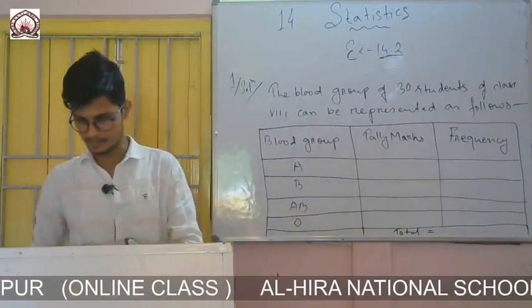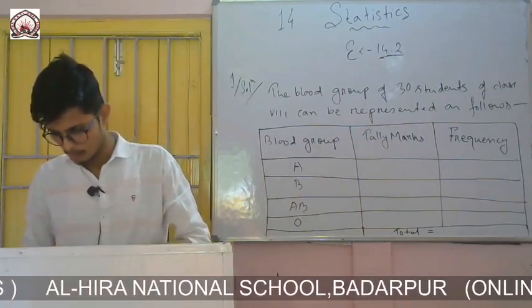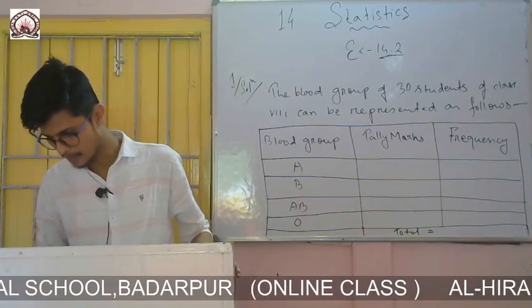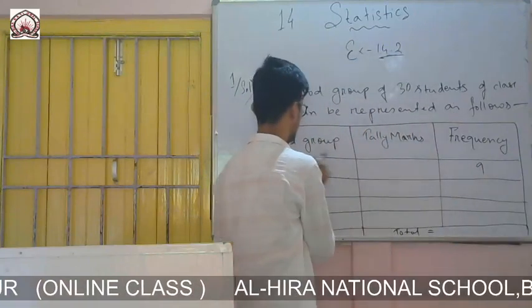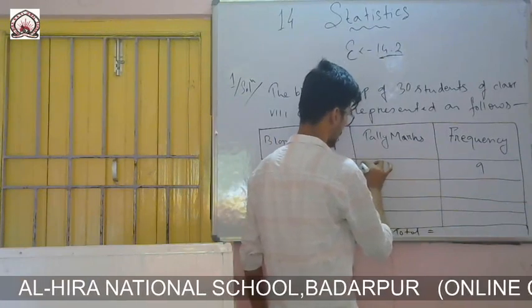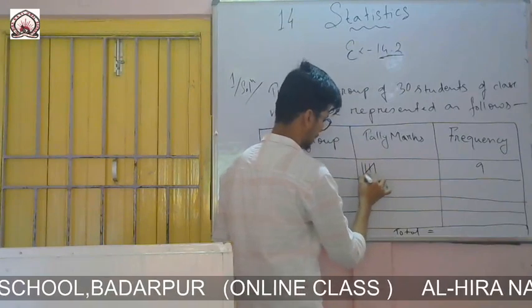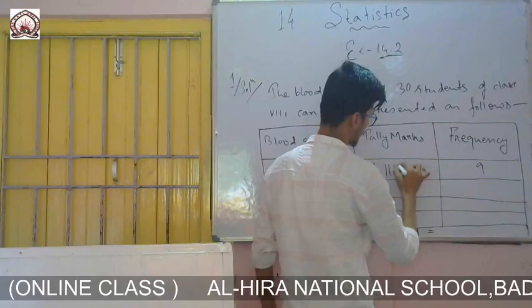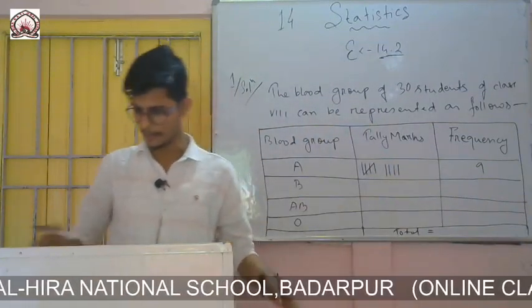So how many students got this blood group A? You count once: 1, 2, 3, 4, 5, 6, 7, 8, 9. So 9 students. Frequency is 9. Blood group of 9 students is A. So now I will give the tally marks. 1, 2, 3, 4, by vertical lines we give, then horizontal. 1, 2, 3, 4, 5, 6, 7, 8, 9. So 9 students with blood group A.